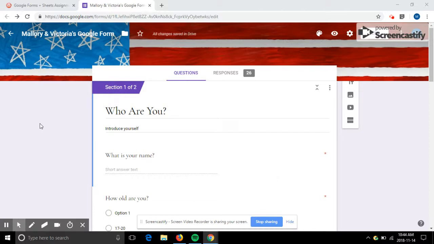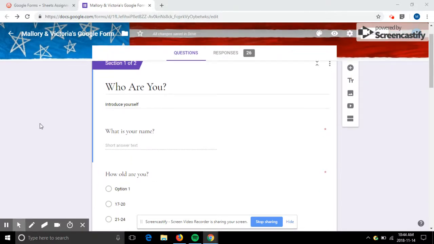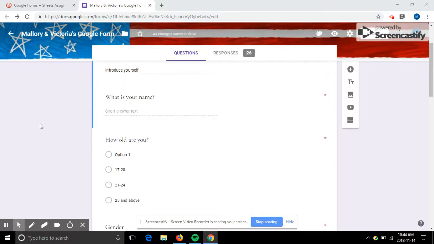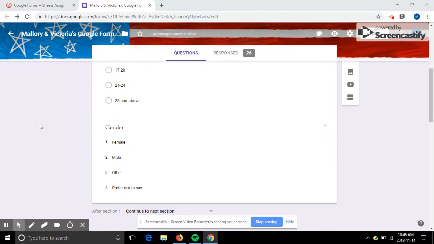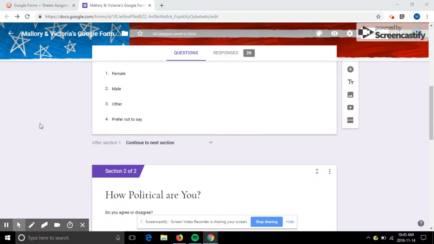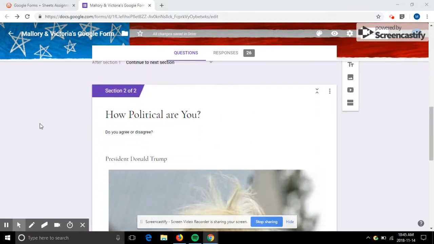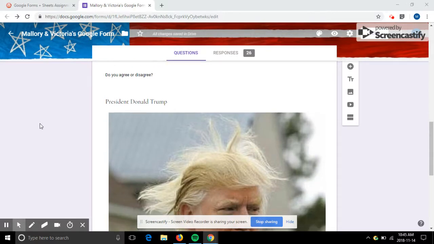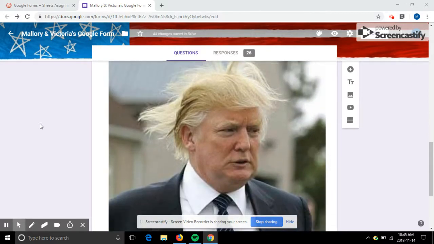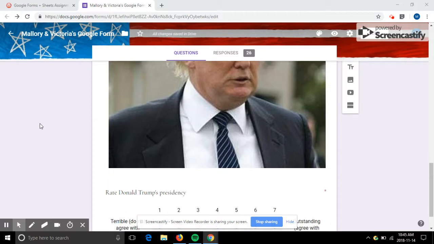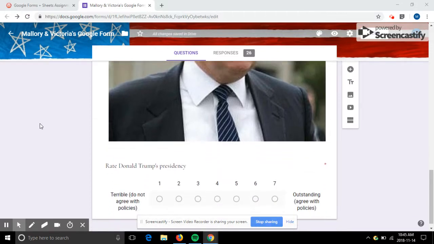So first we're going to take a quick look at the questions we'd asked you, so that you can remember what you answered before we get to our results. We started off by asking about yourselves: your name, your age, and your gender. Then, for the important question in section 2, we asked you to take a look at this picture of Donald Trump and his beautifulness and rate his presidency from 1 to 7, 1 being terrible and you do not agree with him, and 7 being outstanding and you totally agree with his policies.